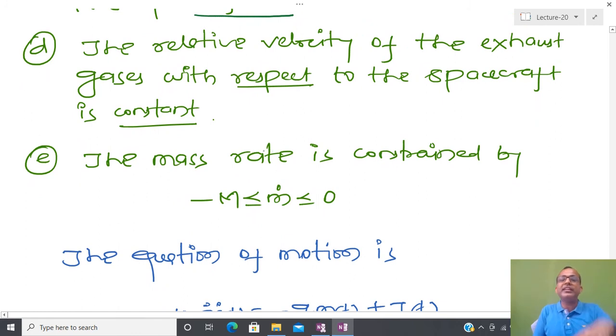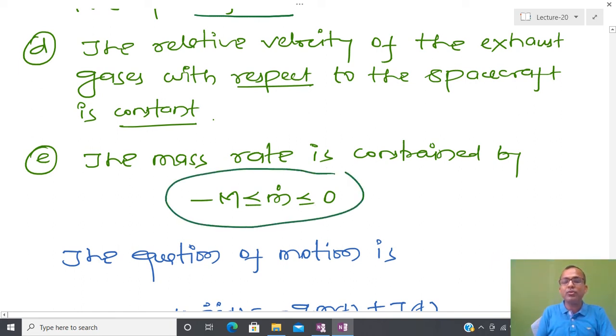The mass rate is constrained by this relation, so thrust is automatically constrained, because it is the multiplication of k and m dot.